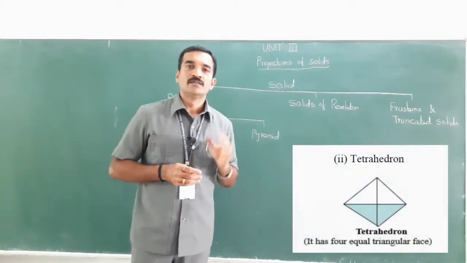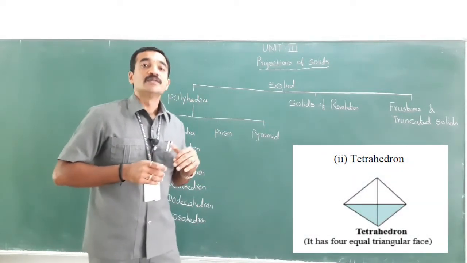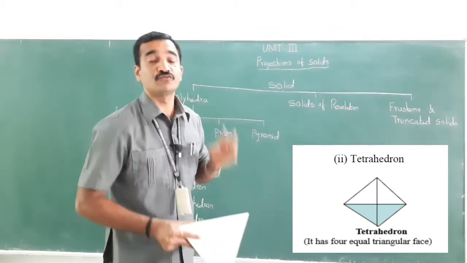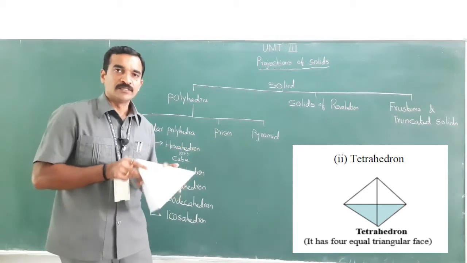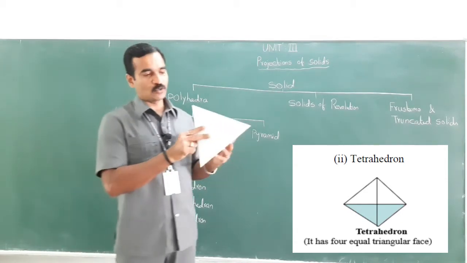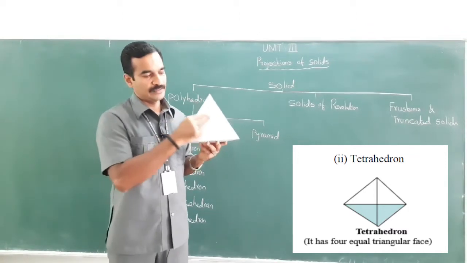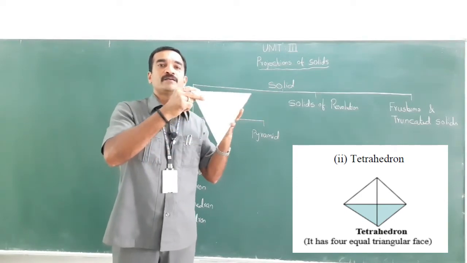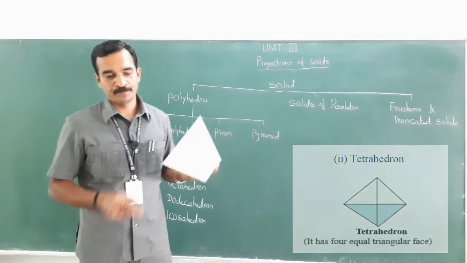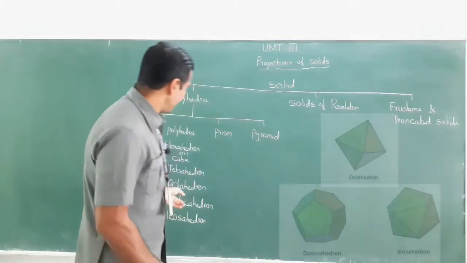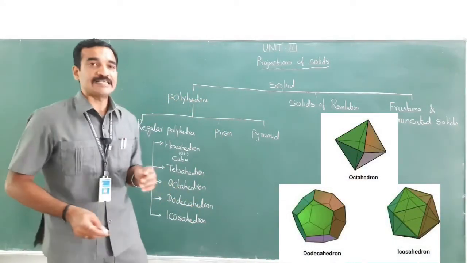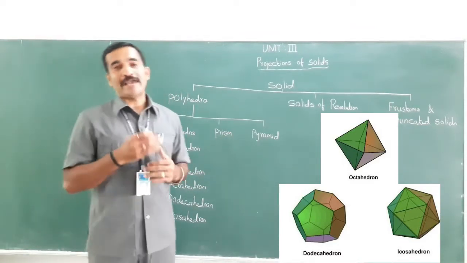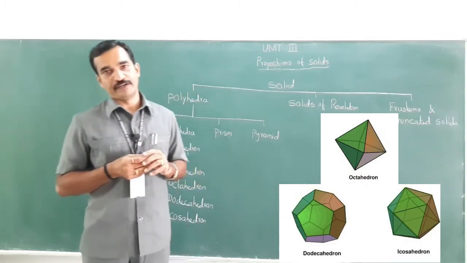Tetrahedron has 4 equal triangular faces, that is equilateral triangular faces. Look at here, this is a tetrahedron. These are faces. All the 4 sides are equilateral triangles, right? Then octahedron. Octa is 8, right? It has 8 equal triangular, that is equilateral triangular faces.